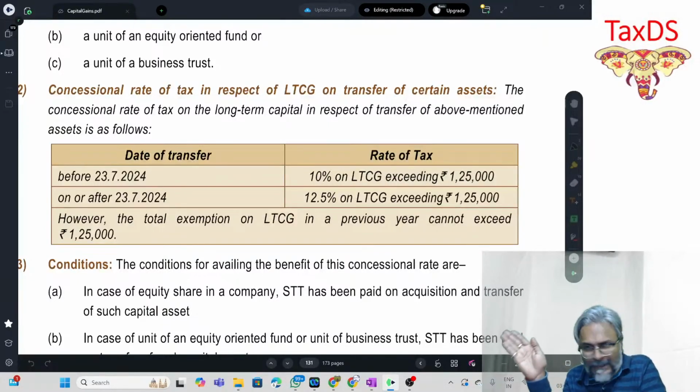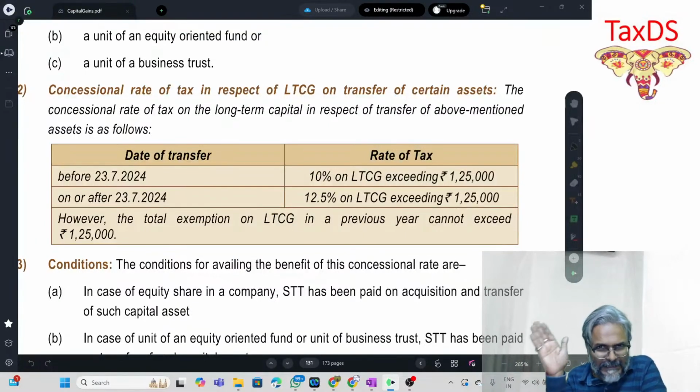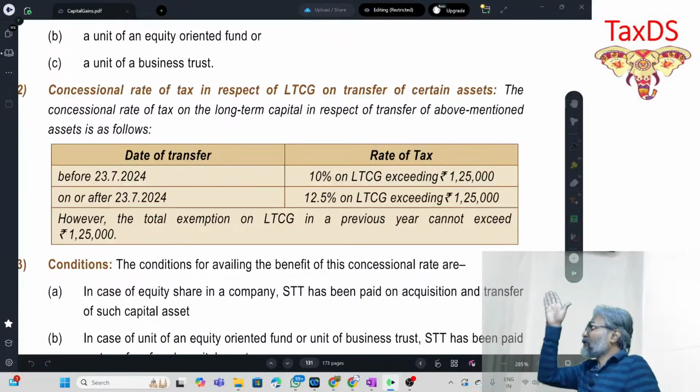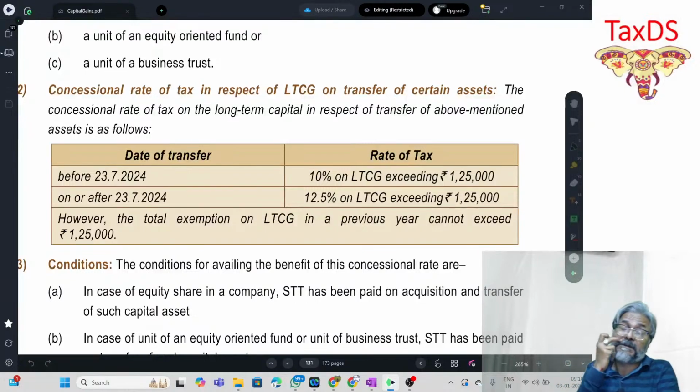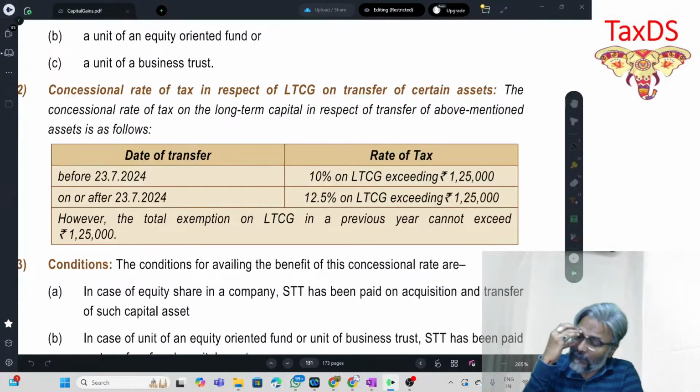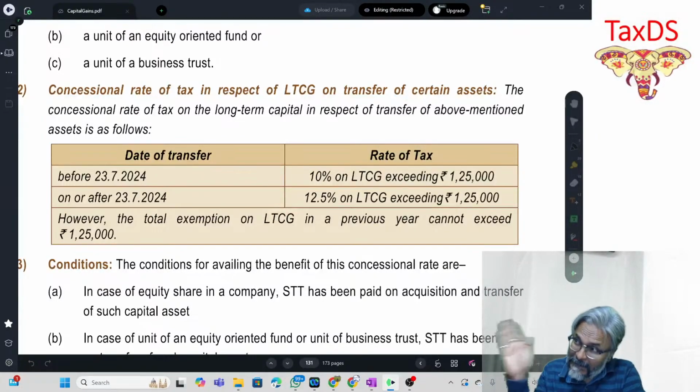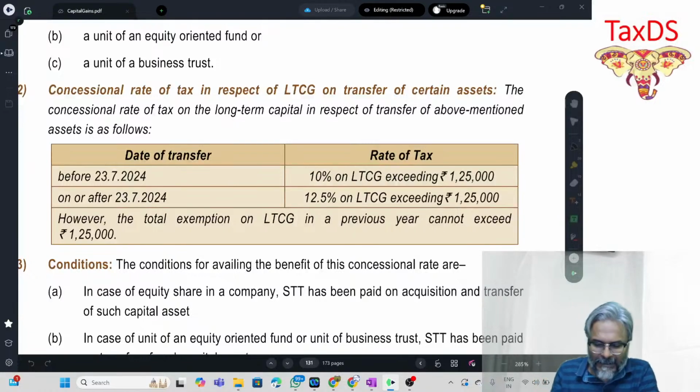Whatever LTCG you have computed, obviously with no indexation, in excess of 1,25,000, whatever is the remaining LTCG, on that 12.5%. This is only to remember the numbers. There is no interpretation.